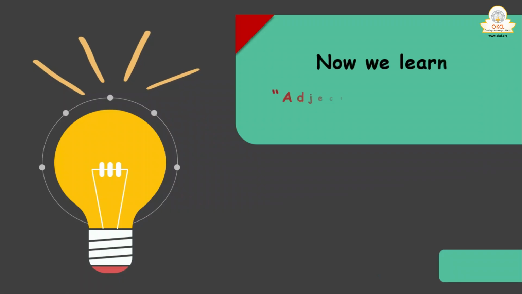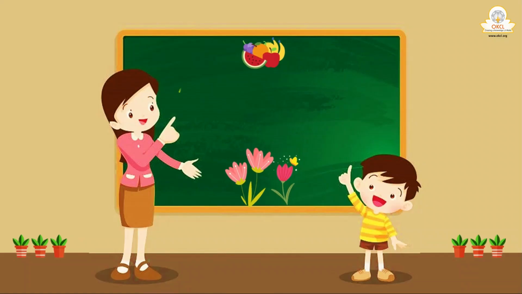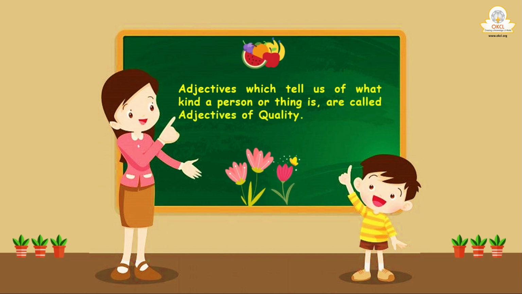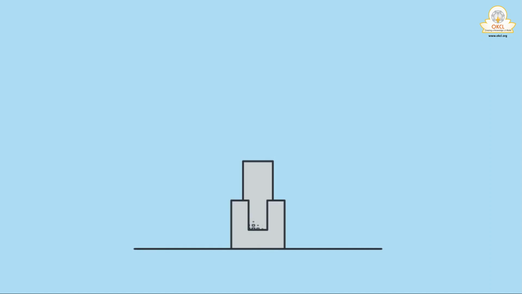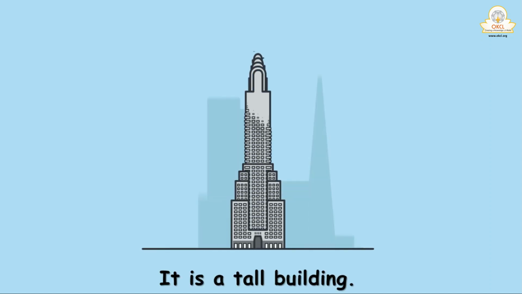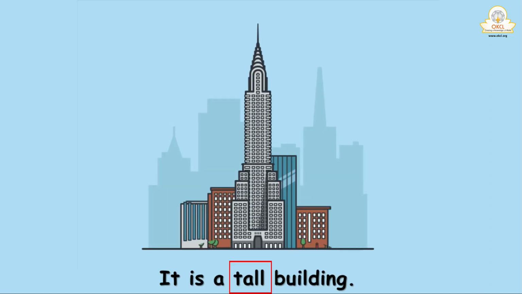Now it's time to move on to the adjectives of quality. The adjectives which tell us of what kind a person or thing is are called adjectives of quality. For example, suppose I say it is a tall building. So tall indicates what?